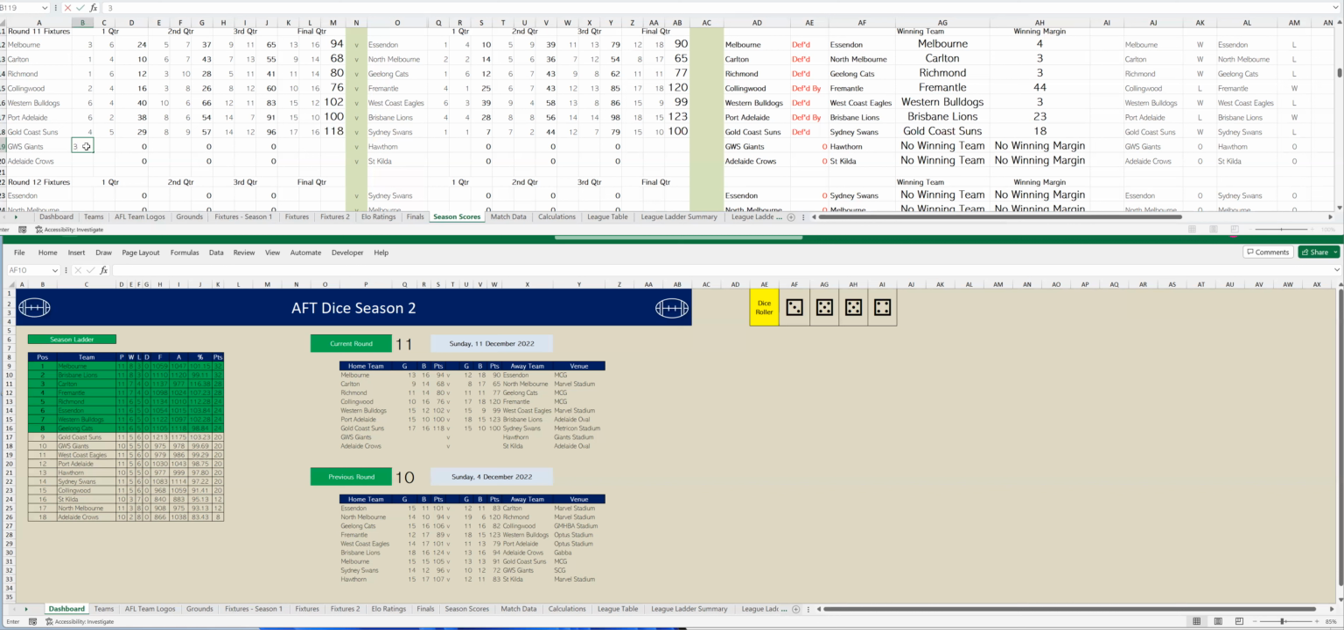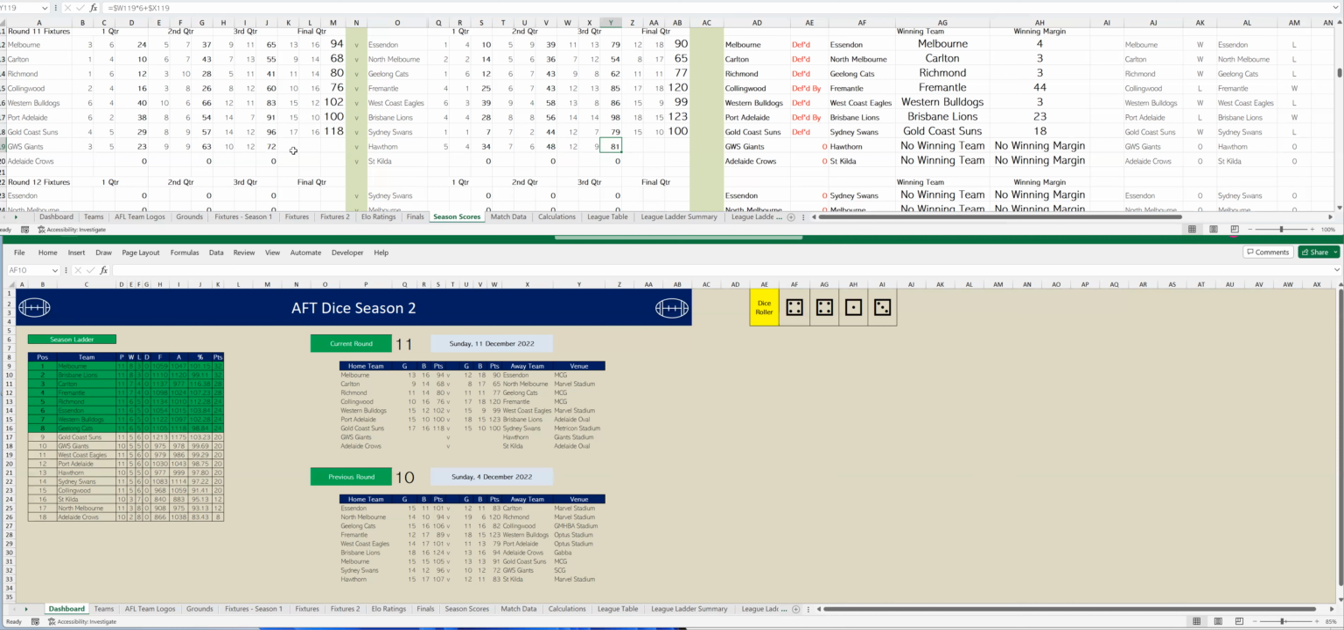GWS kicking 3 goals 5 in the first quarter to Hawthorn 5 goals 4. Let's go to the second quarter. GWS have kicked 6 goals 4, so that's 9 goals 9 to Hawthorn 2 goals 2, so that's 7 goals 6. And at half time, GWS Giants are leading by 15 points. Third quarter, GWS have kicked 1 goal 3, so that's 10 goals 12 to Hawthorn 5 goals 3. It's 12 goals 9.